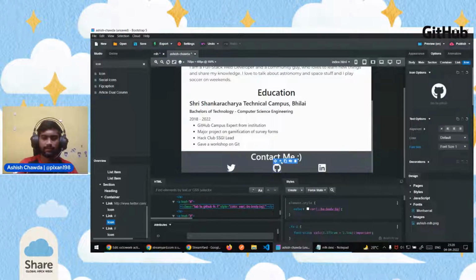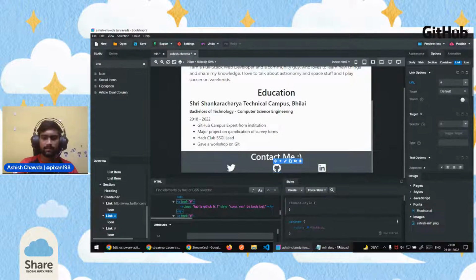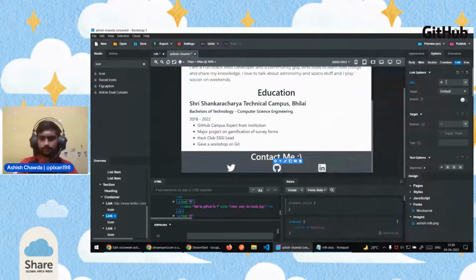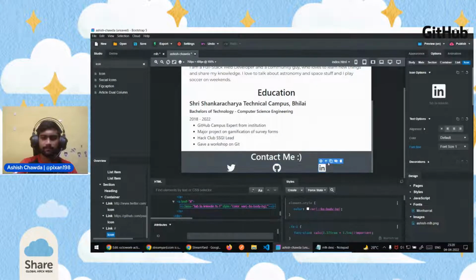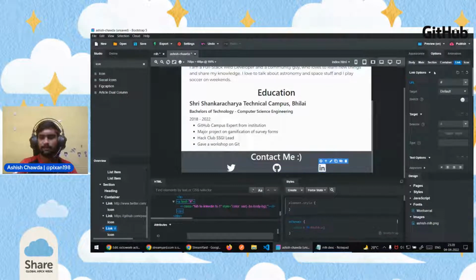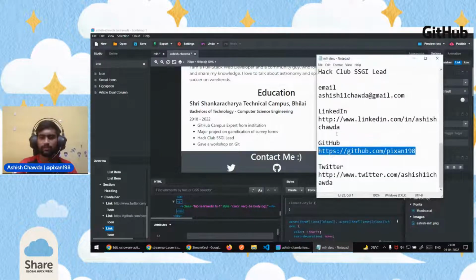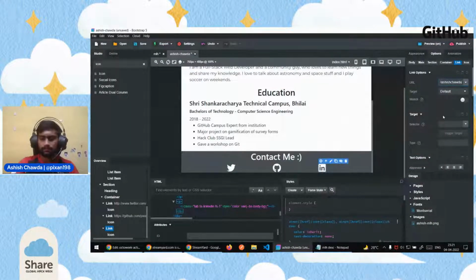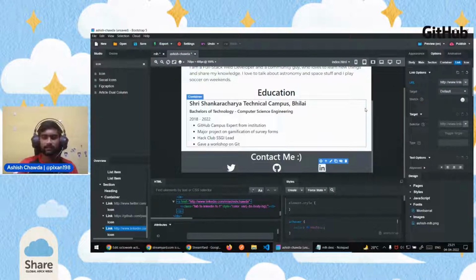I'll quickly go ahead, select the link element of GitHub icon and add my GitHub URL. I've added my GitHub URL. Select on the LinkedIn icon and select the parent link element. Go to options and in the URL, paste your LinkedIn URL or whatever social media platform you want to share. Just keep in mind that you don't share your personal contact information if you want it to be safer on this website which you are creating now.